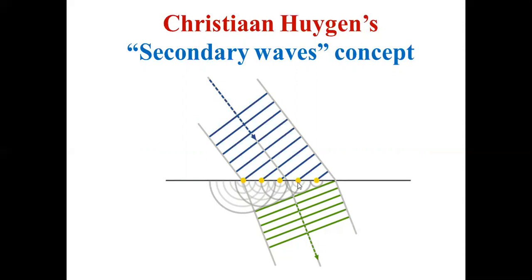But Huygens says that when this light falls on the chalk, each point on the chalk will act like a secondary source, and it re-emits that light back. And that means into our eyes. So that is why we were able to see the chalk, not the sun, even though the light originated from the sun. At the end, they are the secondary waves generated from the chalk. So that is the concept of secondary waves.